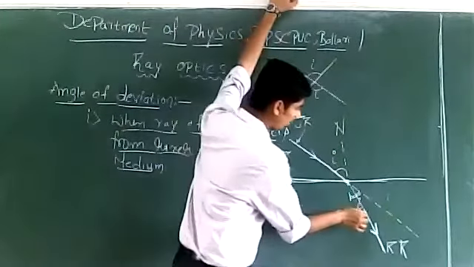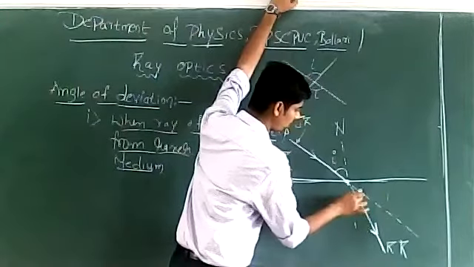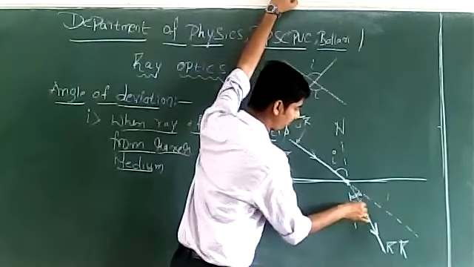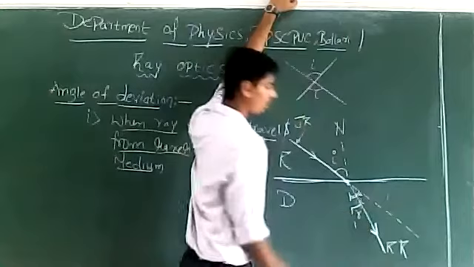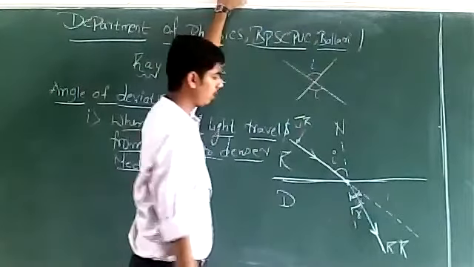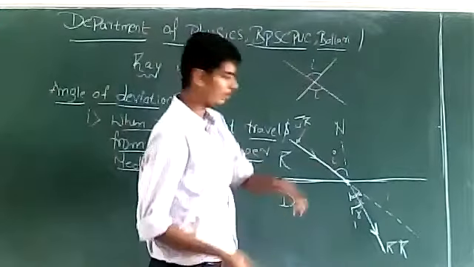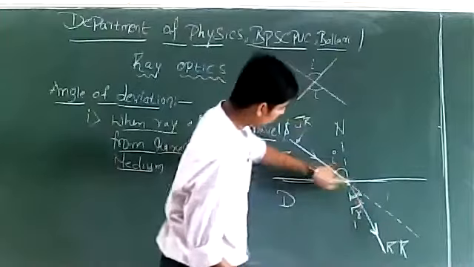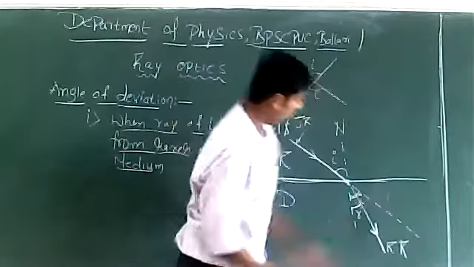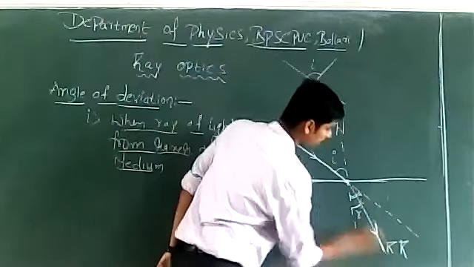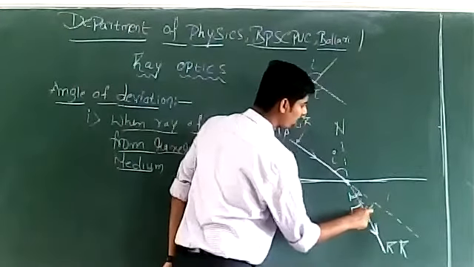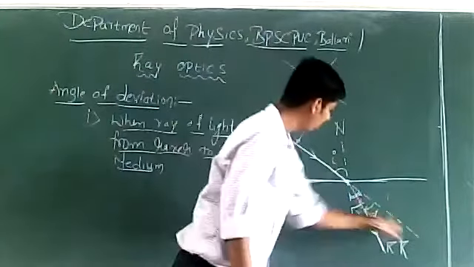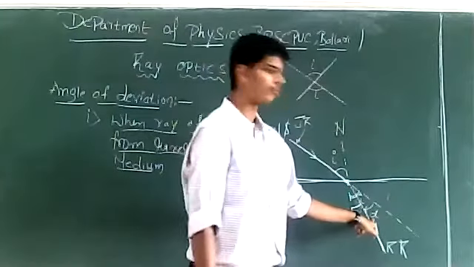The angle between refracted ray and the normal is called the angle of refraction. We represent it by R. The angle between incident ray extended and the refracted ray is called the angle of deviation. We represent it as D. The angle between incident ray extended and the refracted ray is called angle of deviation.